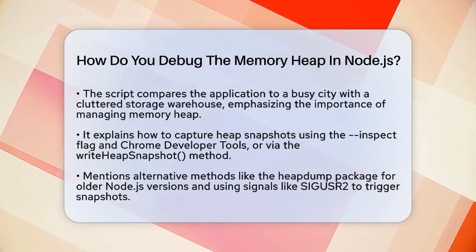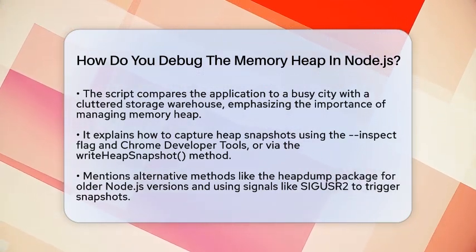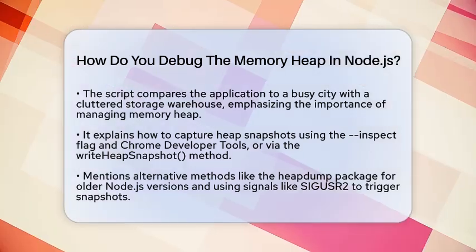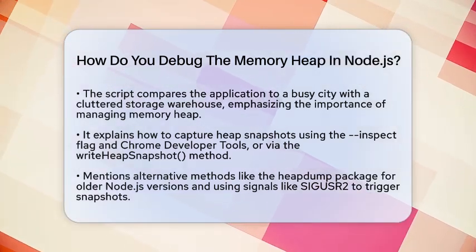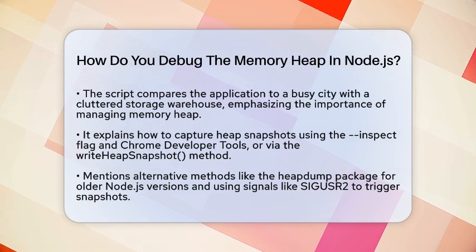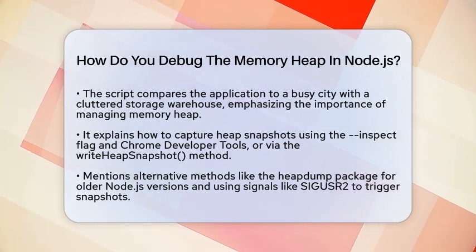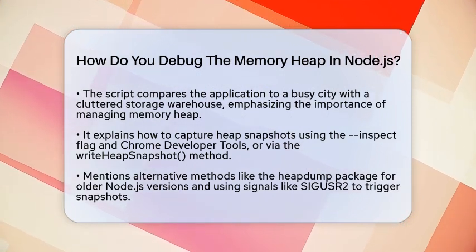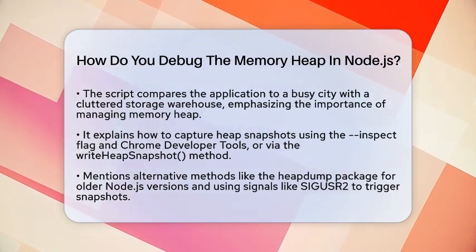First, you need to capture heap snapshots. These snapshots are like taking a photo of your warehouse at a specific moment. You can do this by starting Node.js with the flag and connecting to Chrome Developer Tools. Once connected, go to the Memory tab and click to take a snapshot. Alternatively, you can use the write_heap_snapshot method from the V8 module in Node.js.